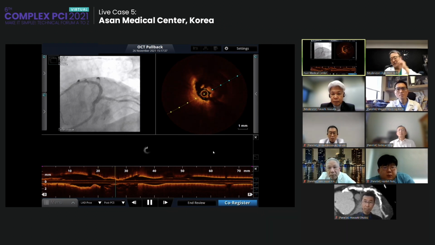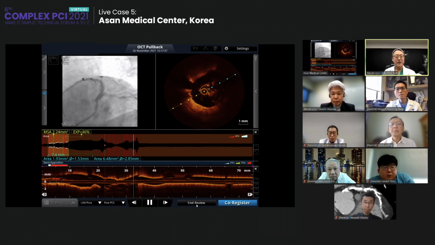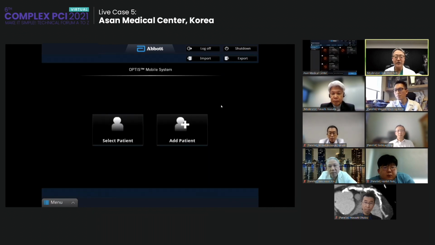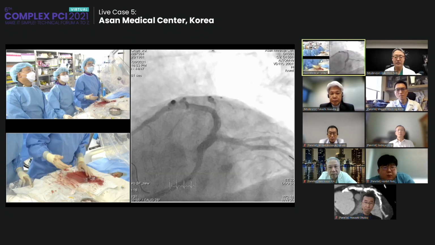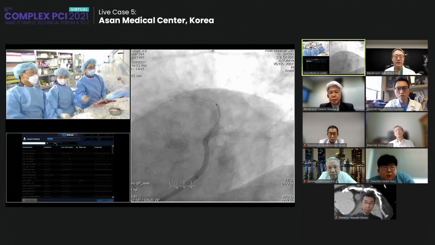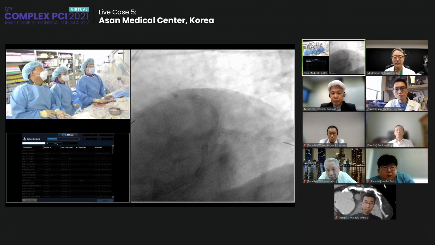Yeah, there was some, but however, not so clear. The LAD ostium was well dilated. Okay, now I can understand, but there is some problem in the image. Next, let's check the angio.